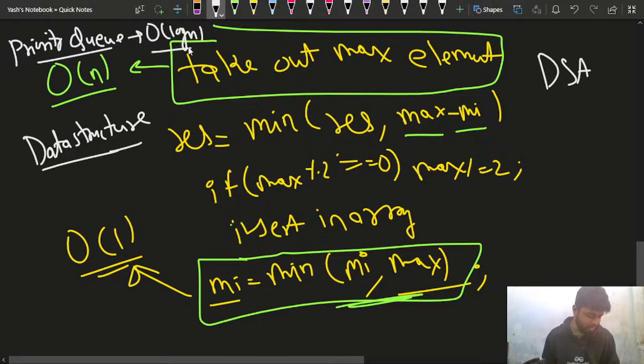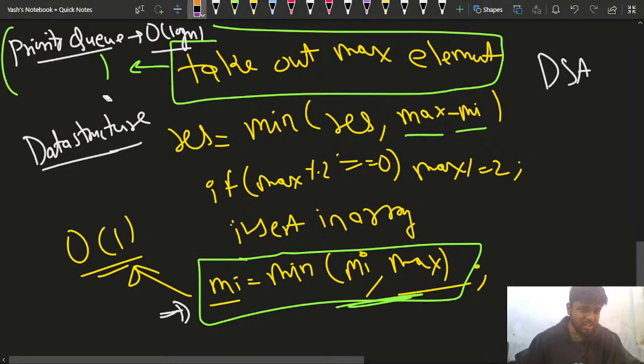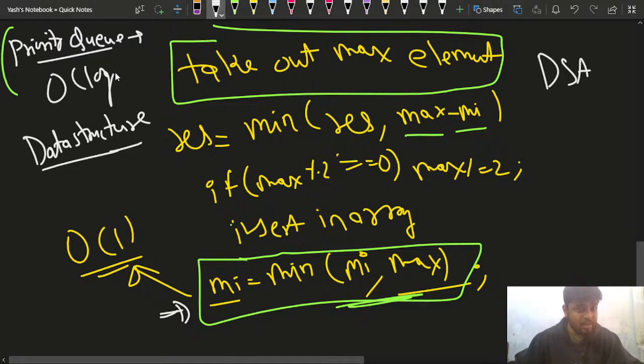We will use a priority queue for min and max. But we are taking the minimum element in order of one time, so we just need the priority queue, or the max heap, for the maximum element. So instead of order of n, we can do this in order of log n.